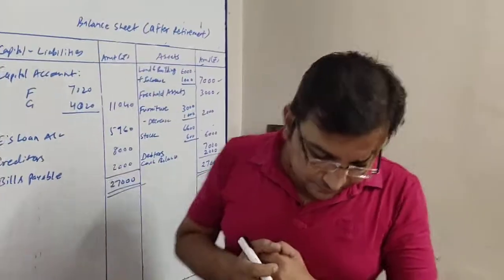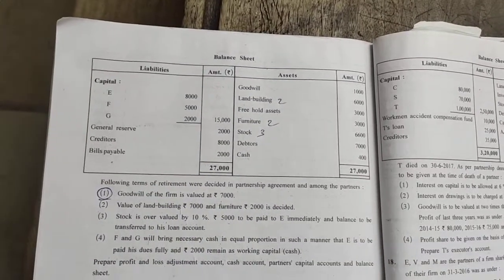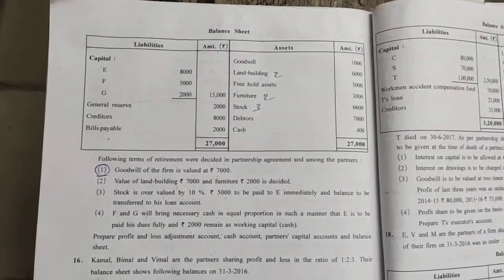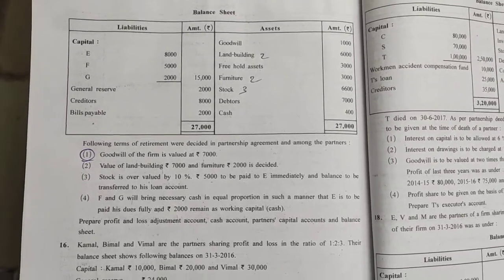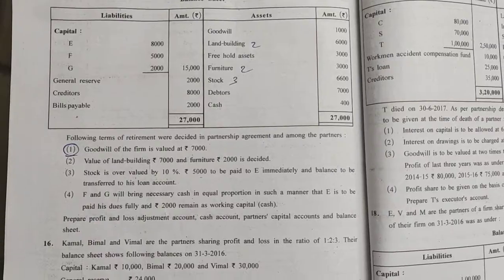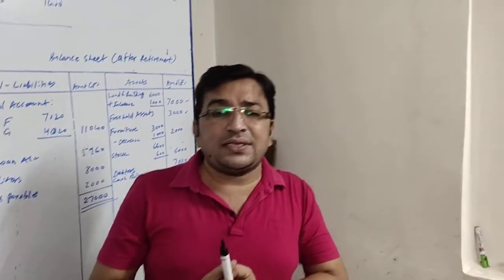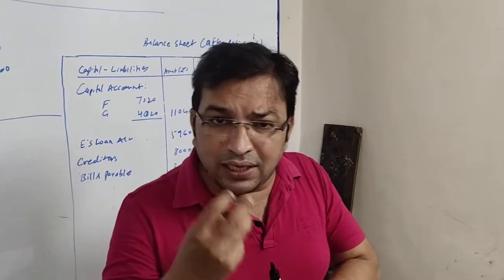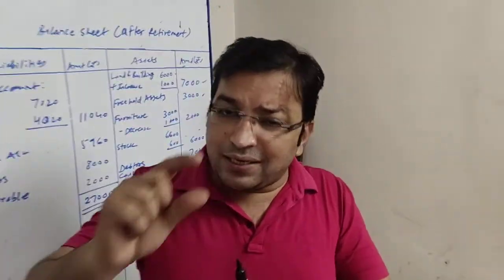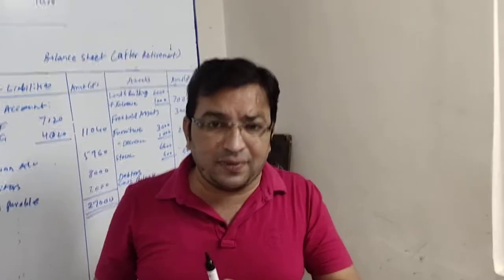Next item. Furniture rupees 3,000. The marked adjustment is 2. So the second adjustment says the value of furniture is decided at rupees 2,000. It is given to us 3,000 in the balance sheet. So there is a decrease of rupees 1,000 in the value of furniture.